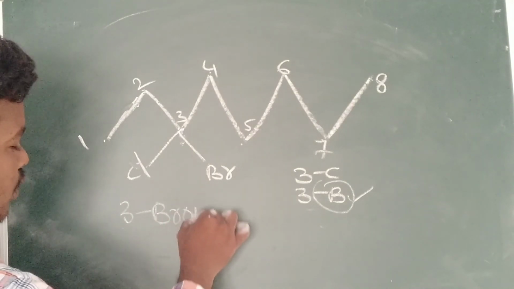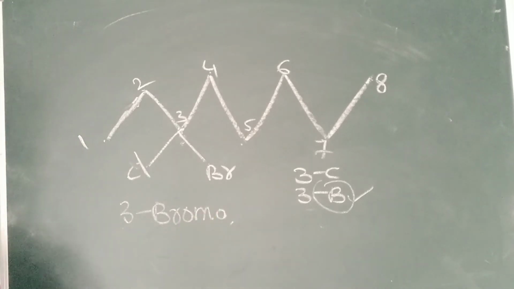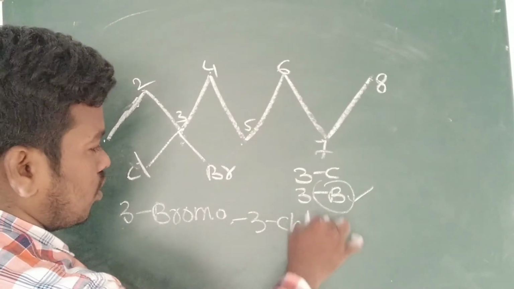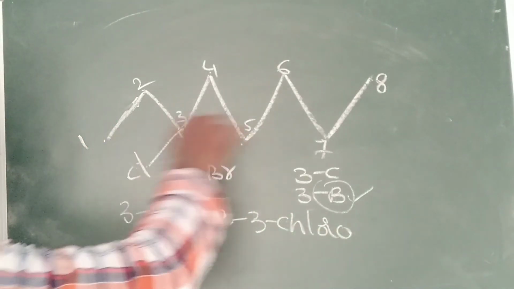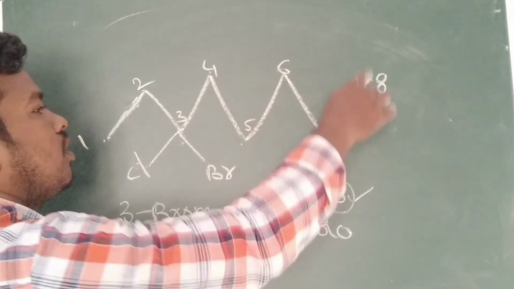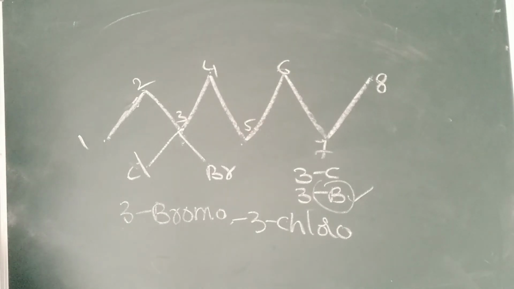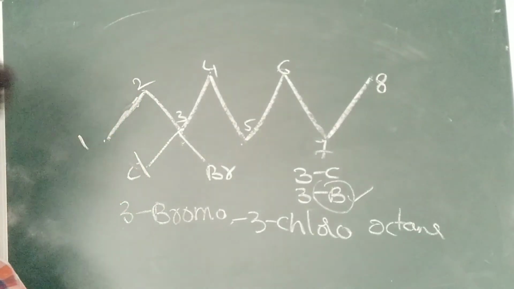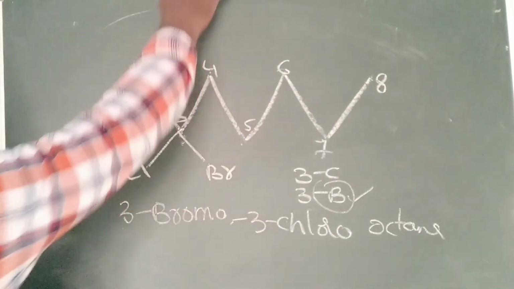Hyphen, then bromo. Third position bromo is there. Next one, third position chloro is there. What is this? Meth, eth, prop, but, pent, hex, hept, octane. So it is octane. Okay, next example you can see. If you remember only the functional group and priority order, everything will be easy.